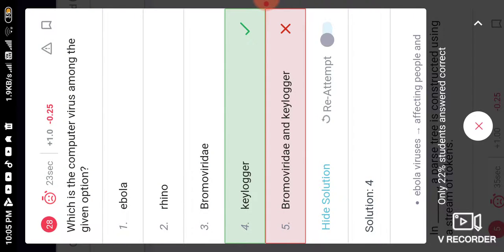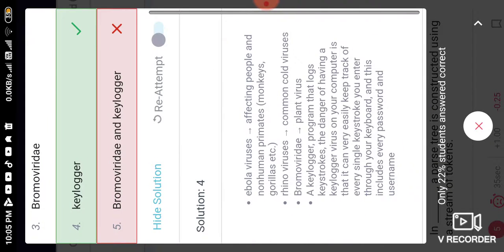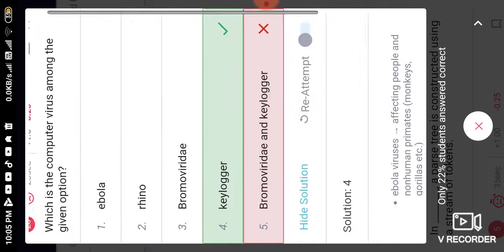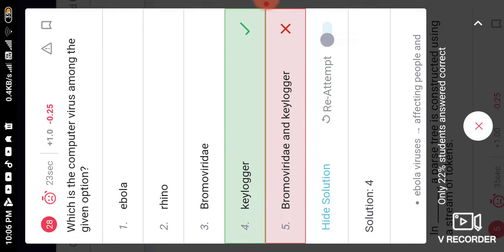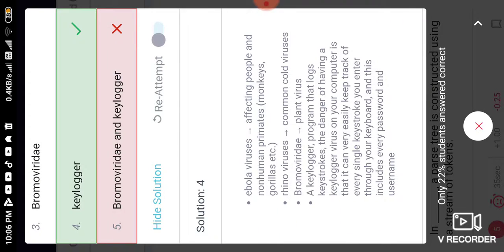Which of the following is a virus among the given options? Keylogger is the virus. Ebola is not a computer virus; it is a biological virus that affects people. Rhinovirus is a common cold virus, and Promovirus is a plant virus.